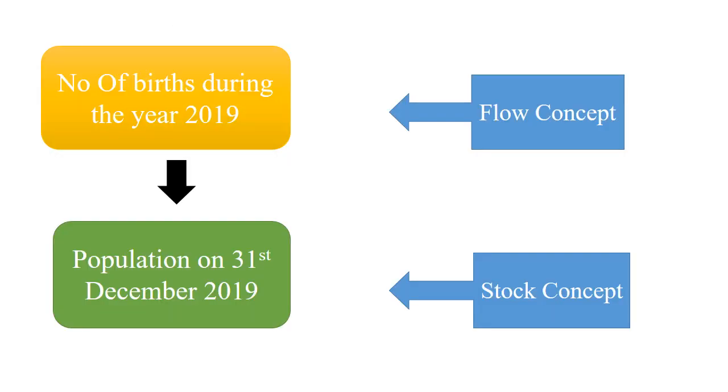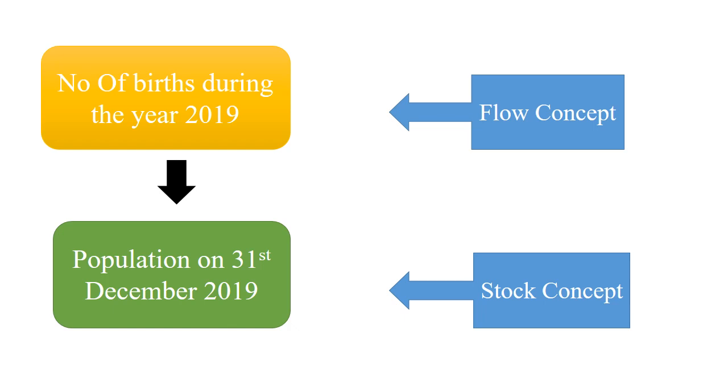Now there is another example given here: the number of births during the year 2019. It is a flow concept because births are taking place between 2 points of time, from 1st January 2019 to 31st December 2019.